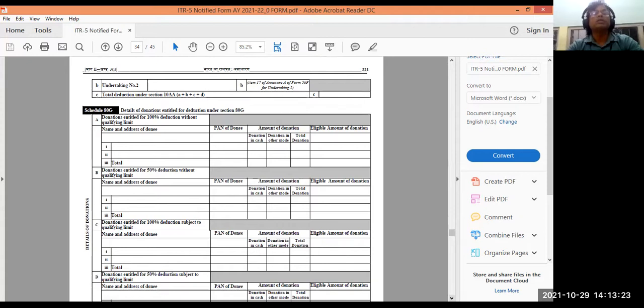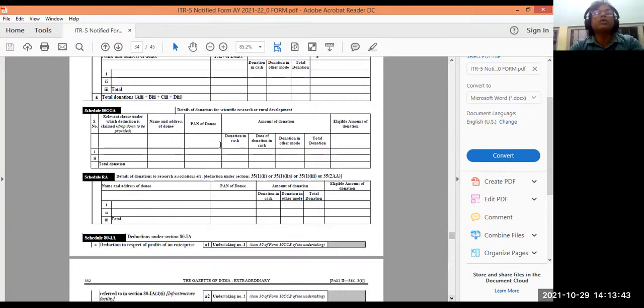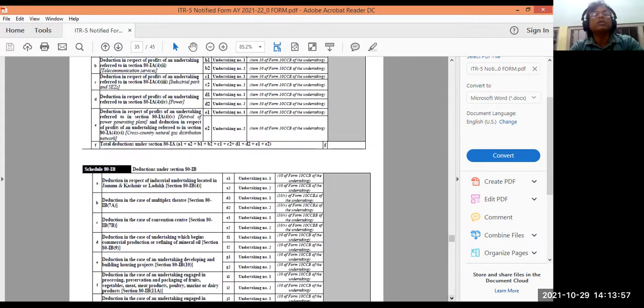80G, if there is a donation, the deduction and donation will be coming here. Wherever you have donated, the income will be deducted to the extent you have donated, to institutions recognized by income tax authorities. So according to 80G, whatever deductions are there will be coming here. Donations, 80G, 80CCA. These are all statutory deductions. Then schedule RA, and all these things will be coming here. We can take a printout and see all the details.